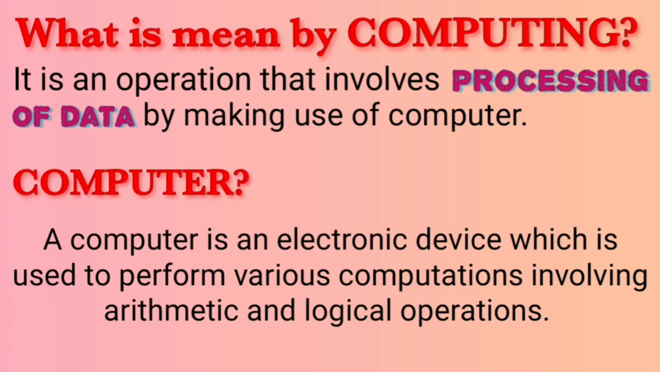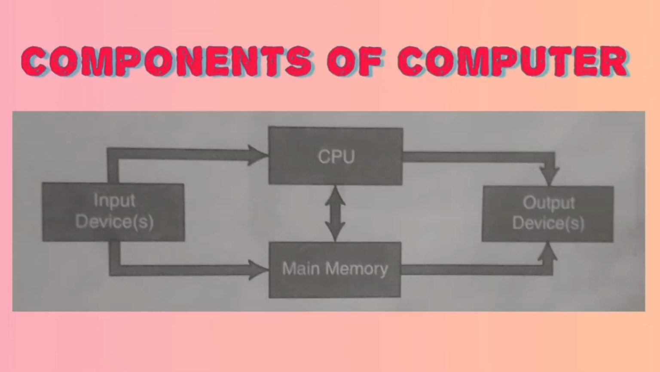Then what is meant by computer? A computer is an electronic device which may be used to perform various computations involving arithmetic and logical operations. As seen in the figure, the major components in a computer are CPU, input devices, output devices, and memory. These components interact with each other using buses.